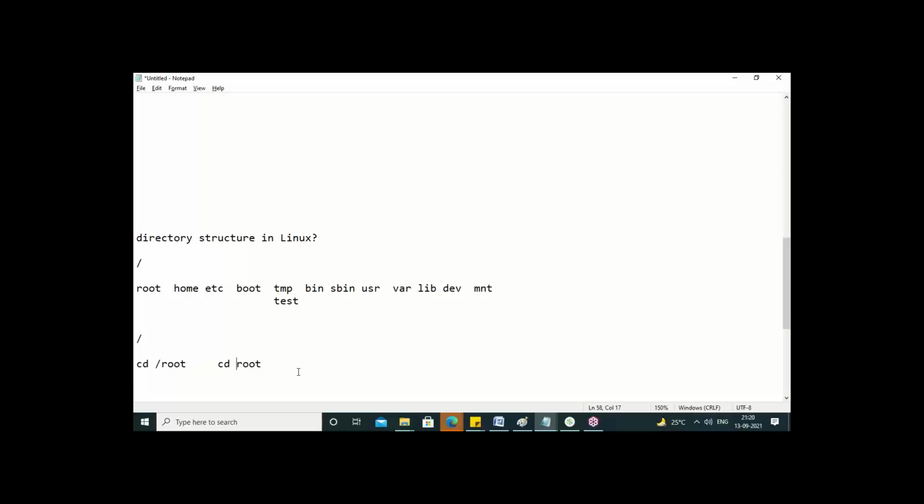Absolute path is also correct, relative path is also correct. Now for example, I am here, in slash boot, and I want to go to this folder. Does it work? Which one is correct? The second one is correct, cd space slash root.